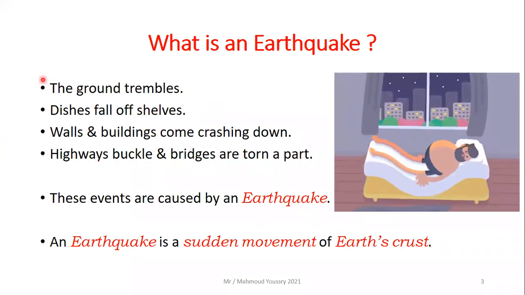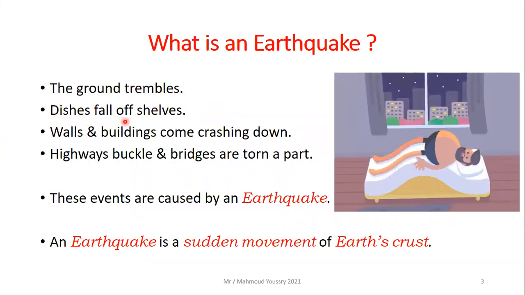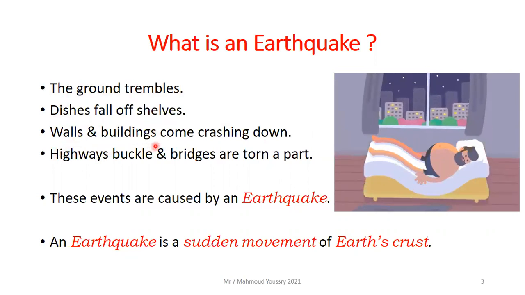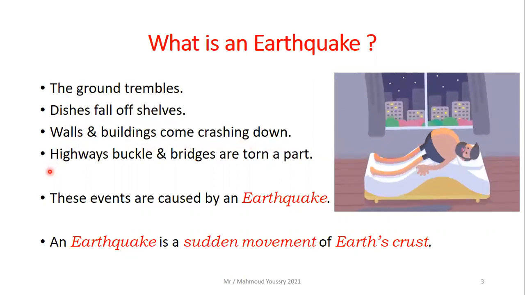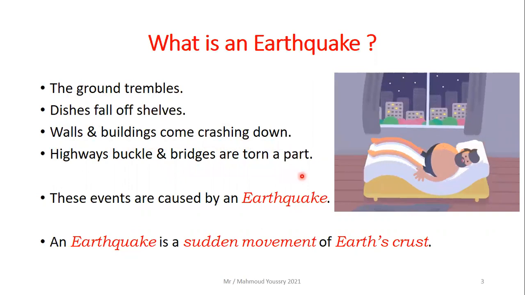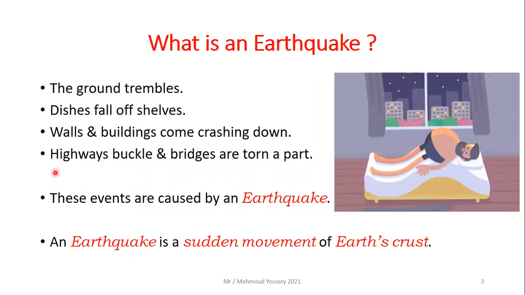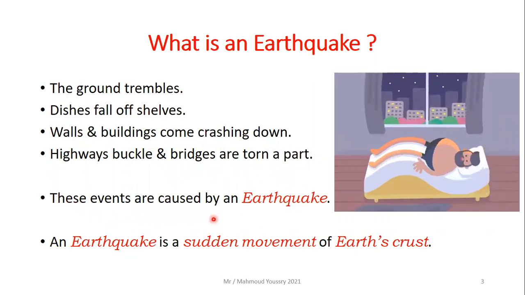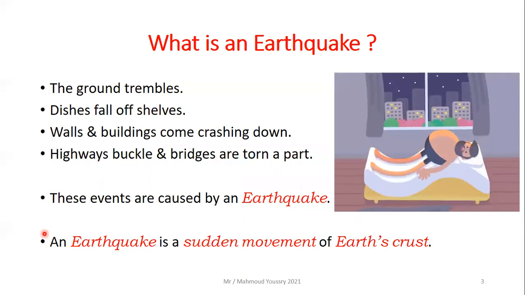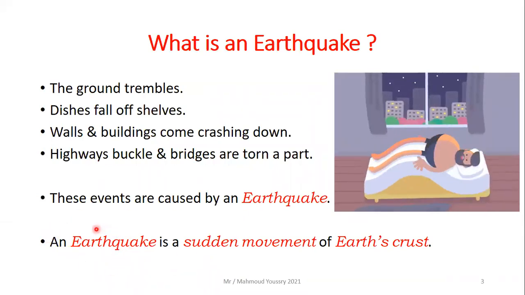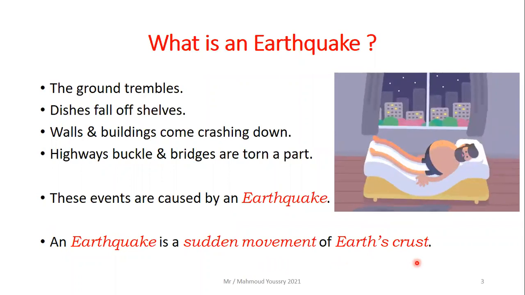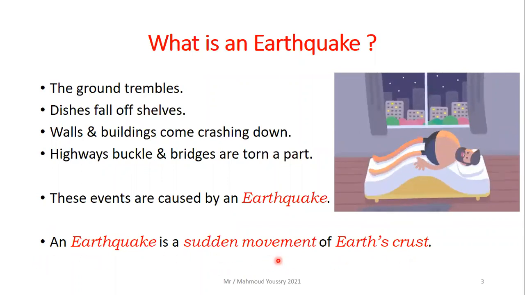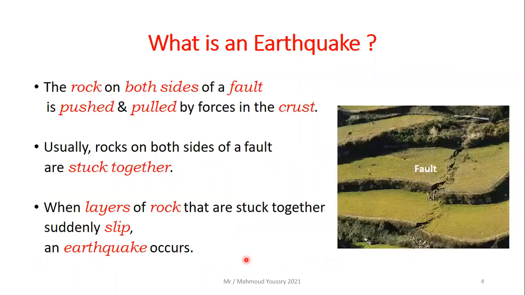What's an earthquake? The ground trembles, dishes fall off shelves, walls and buildings come crashing down, highways buckle and bridges are torn apart. All these are events caused by an earthquake. So what's an earthquake? An earthquake is a sudden movement of Earth's crust.